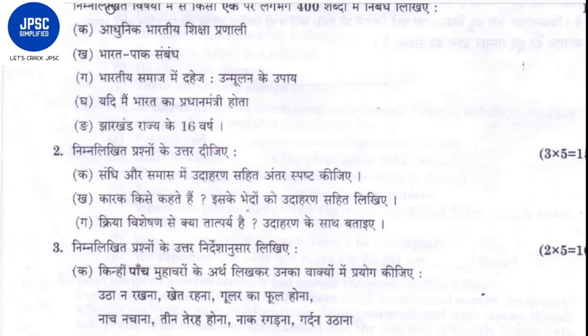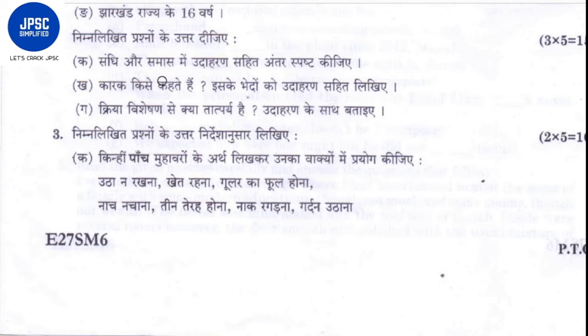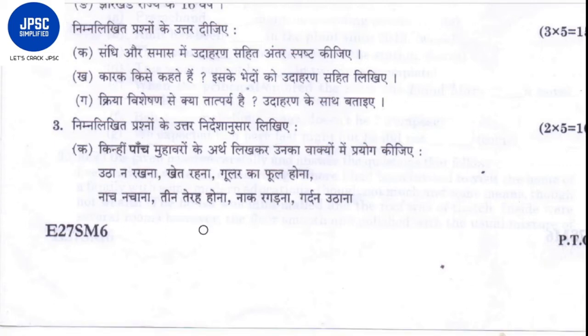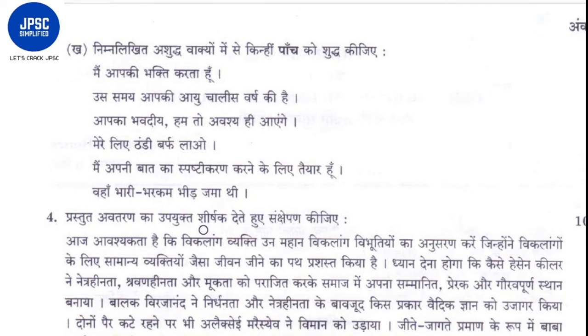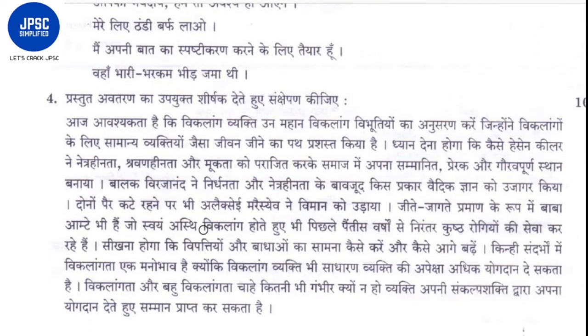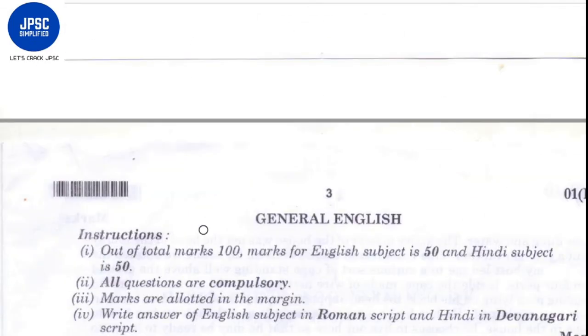If you are reading the newspapers thoroughly, then I think one of the topics will be easy for you. And one topic is a Jharkhand specific topic. So the pattern for the 2017 to 2019 paper will be more or less similar. The second question was from the grammar section, I think. Yes, it is from the grammar section. The third one, again, a general question, I think. Yes. Then the fourth question is your passage.